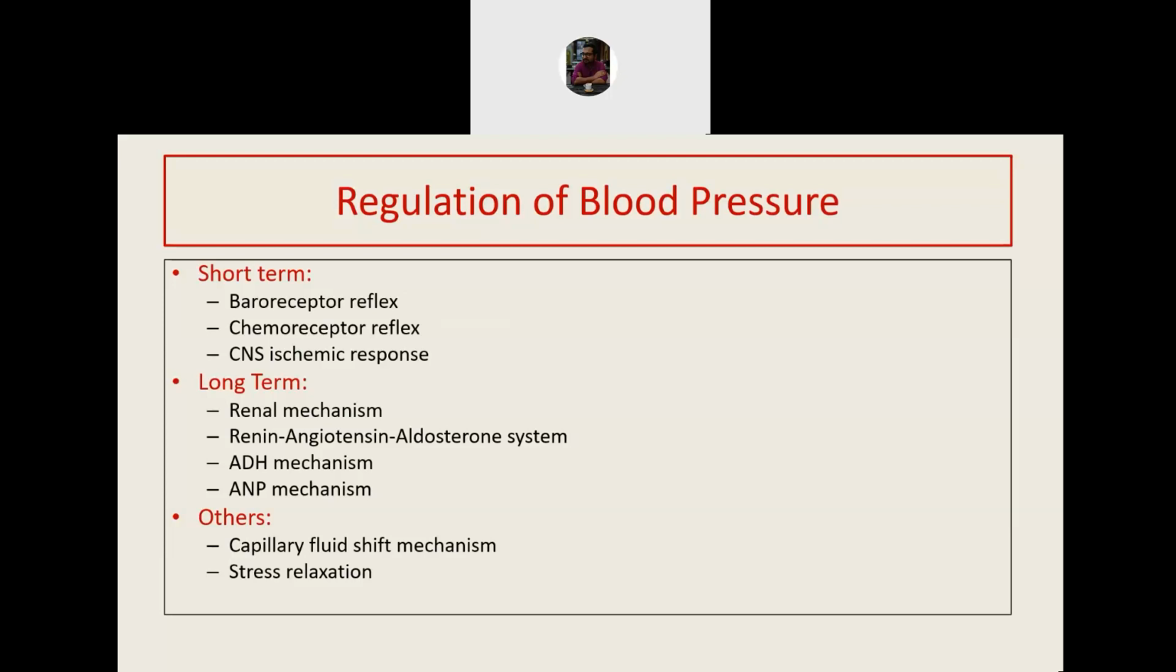The short-term mechanisms are mostly reflexes. They are baroreceptor reflex, chemoreceptor reflex, and CNS ischemic response. A special type of that is also called Cushing's reflex.